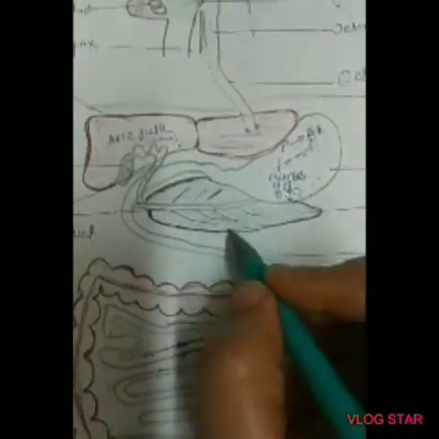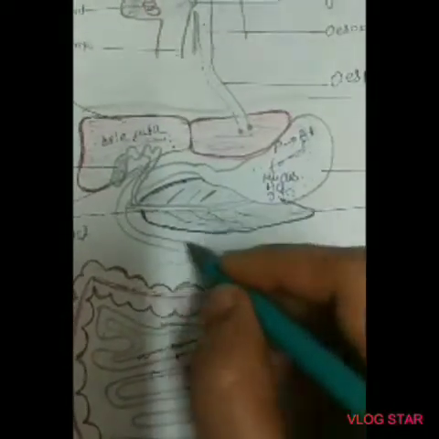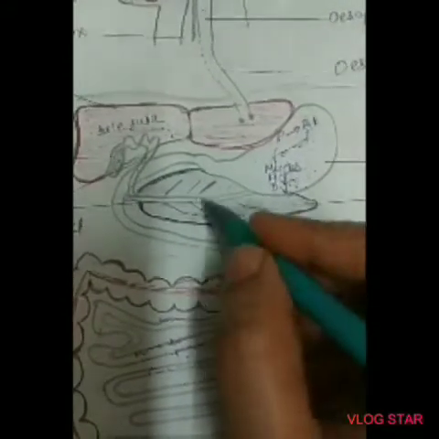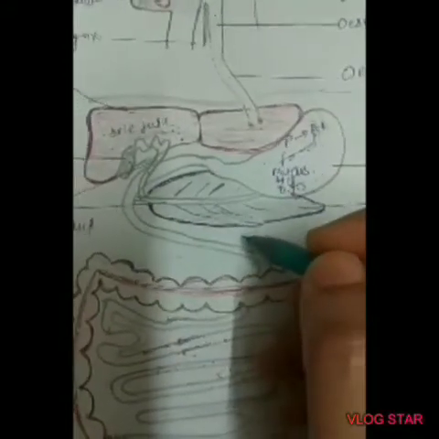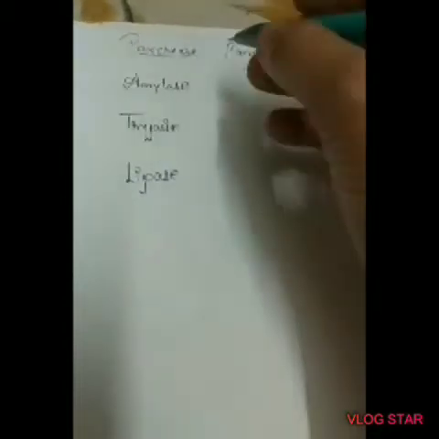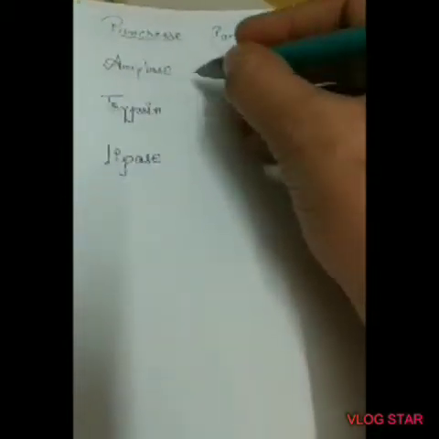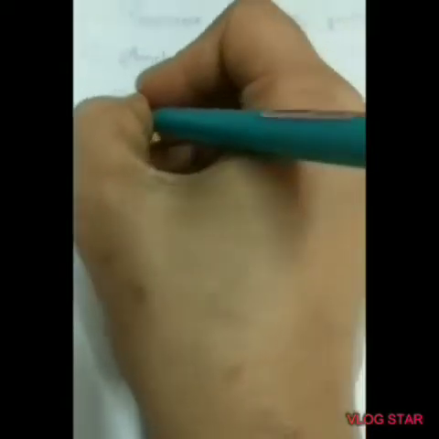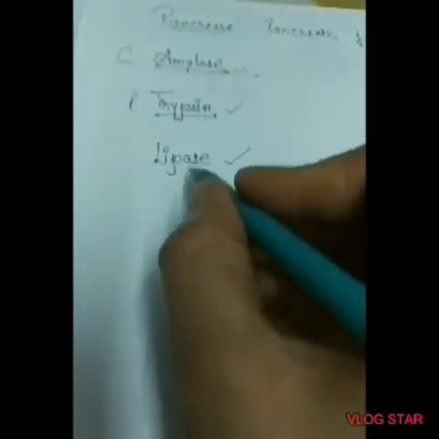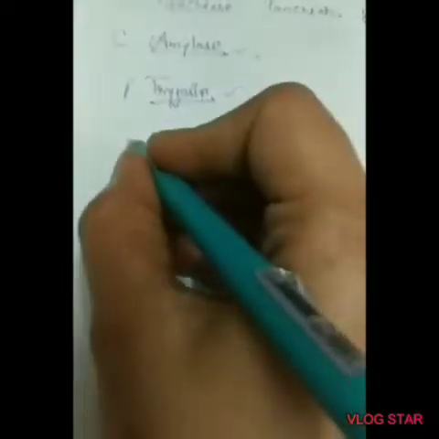Now look at this structure. This is the pancreas. The pancreas has enzymes that help in the total digestion of all food compounds. It secretes pancreatic juice, which contains the enzymes amylase, trypsin and lipase. Amylase helps in the digestion of carbohydrates, trypsin digests protein into simpler form, and lipase helps in the digestion of fat.